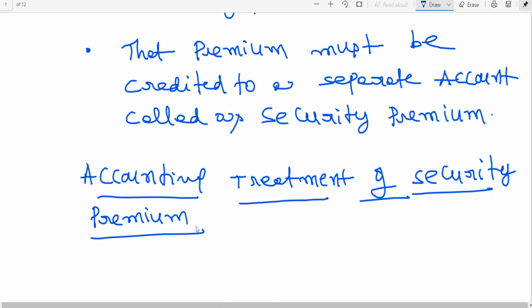Now the question is where this premium amount goes. We have seen in the last class, the face value of the share can be collected by the company in installments: application, allotment, call money, like that. Now this premium money, how is it being collected?